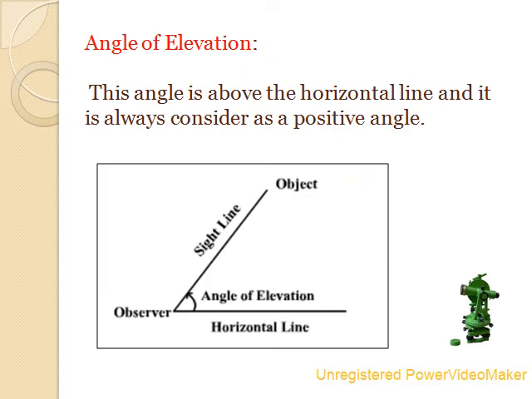Now, what is angle of elevation? This angle is above the horizontal line and it is always considered as a positive angle. That means it denotes the angle from the horizontal upward to an object. An observer's line of sight would be above the horizontal.